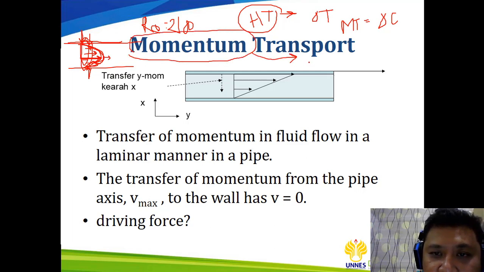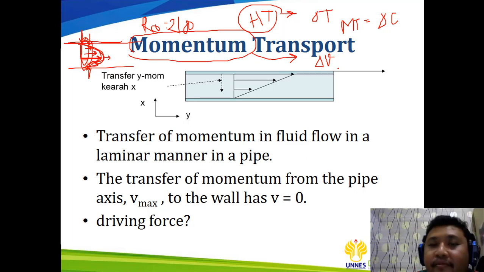It happens because there is a difference in the velocity of the fluid inside the pipe. How come there is a difference in the velocity inside the fluid? If you can calculate the velocity of the fluid inside the pipe by using any measurement, like what you already know in the fluid transport processes.